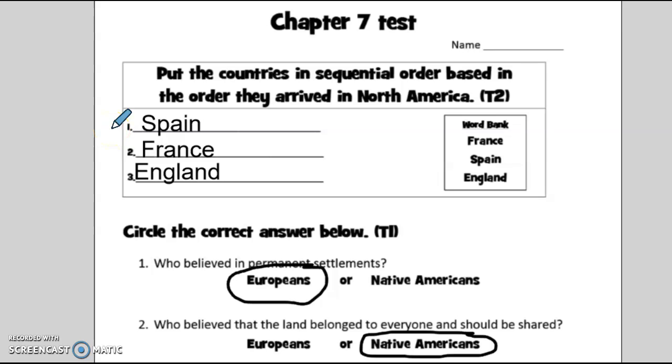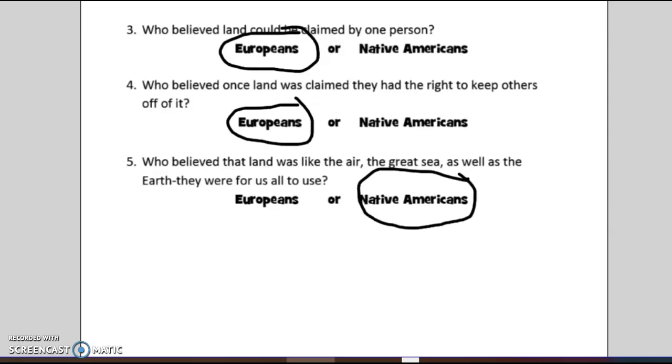The first explorers who arrived in North America were from Spain. The second group were from France, and the third were from England. Who believed in permanent settlements? The Europeans. Who believed that the land belonged to everyone and should be shared? The Native Americans. Who believed land could be claimed by one person? That was the Europeans. Who believed once land was claimed, they had the right to keep others off of it? That also was the Europeans.